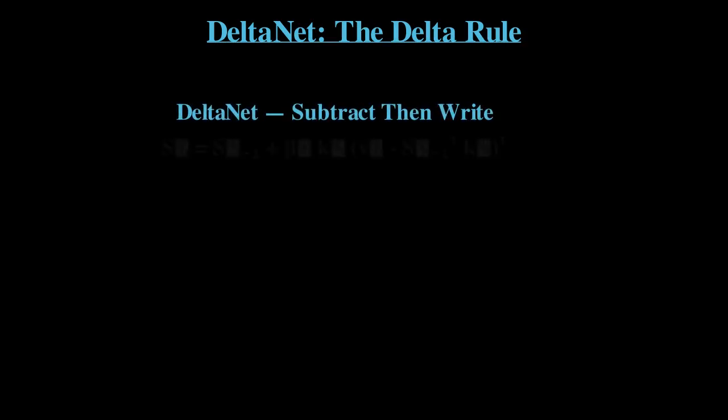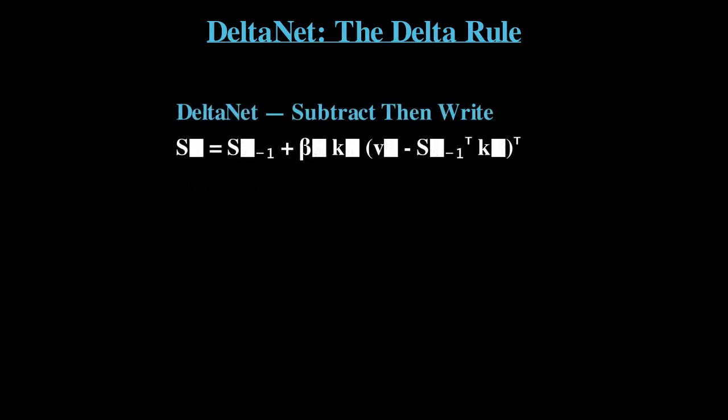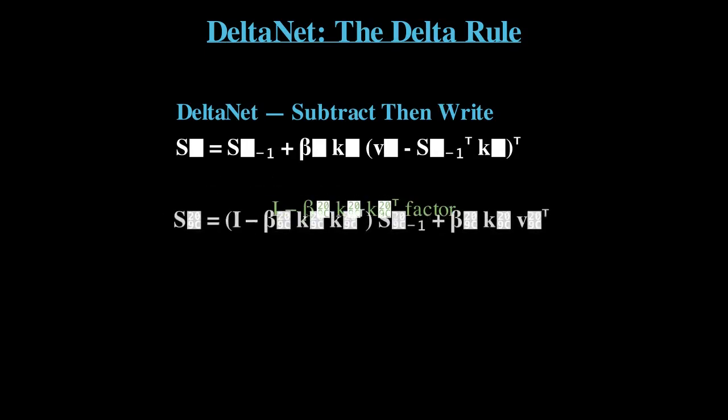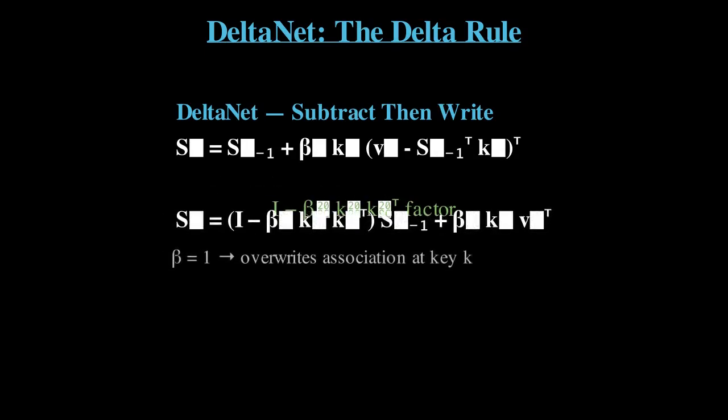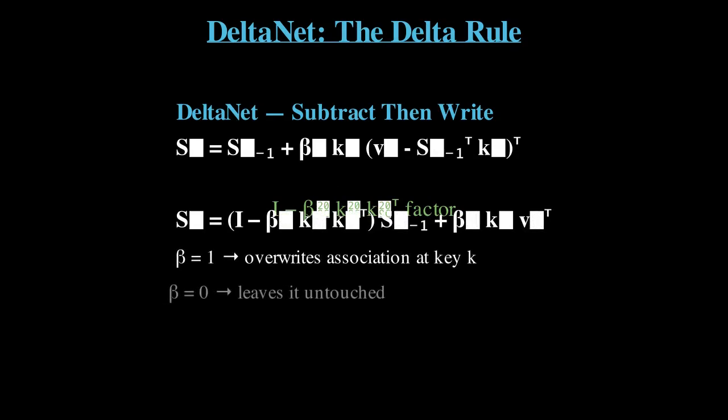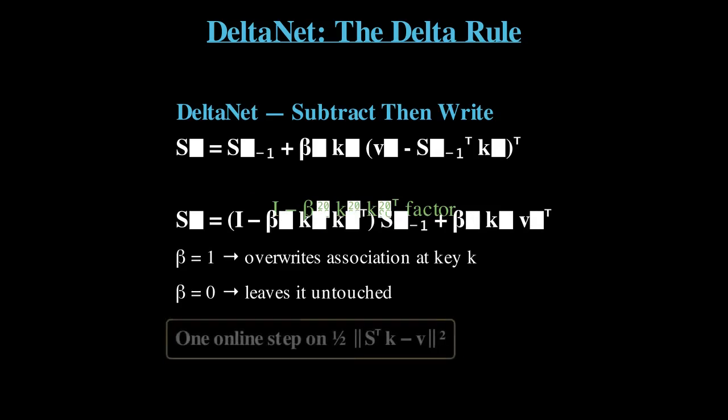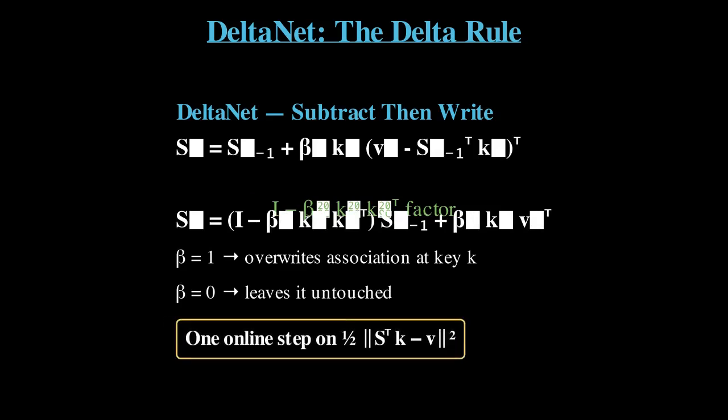Second fix, targeted editing. DeltaNet reads the value currently associated with the new key and subtracts that before writing. The update is S_t = S_{t-1} + β_t k_t (v_t − S_{t-1}^T k_t)^T. Equivalently, S_t = (I − β_t k_t k_t^T) S_{t-1} + β_t k_t v_t^T.